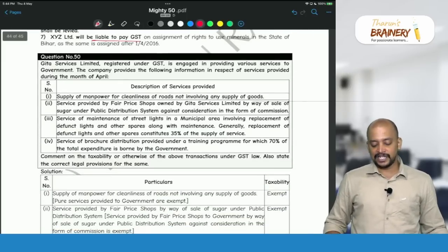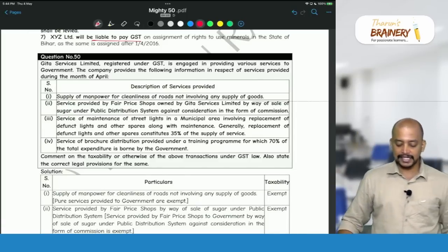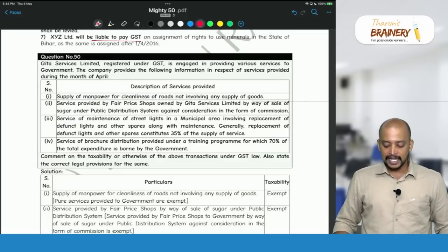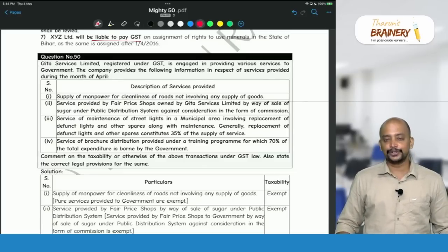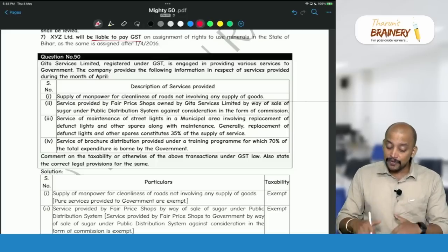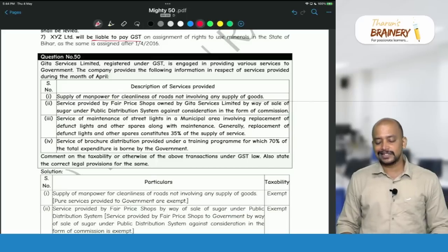Geeta Services Limited, registered under GST, is engaged in providing various services to government. The company provides the following information in respect of services provided during the month of April. Supply of manpower for cleanliness of roads, not involving any supply of goods.